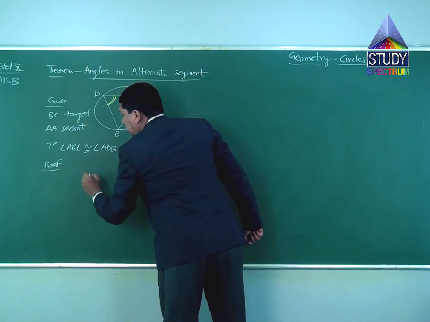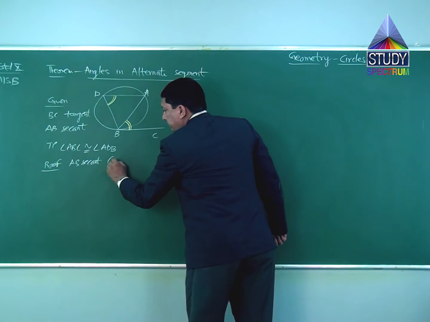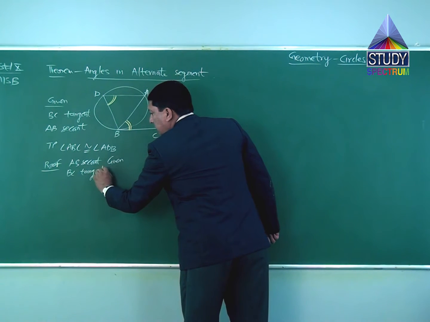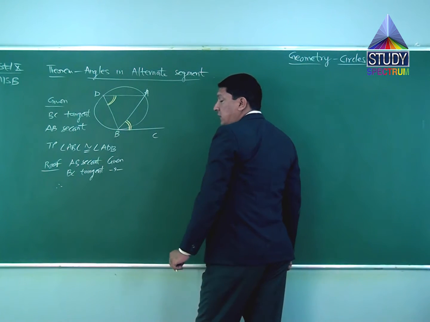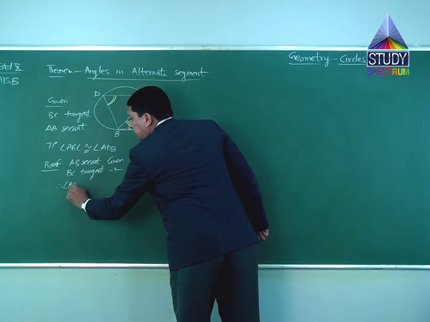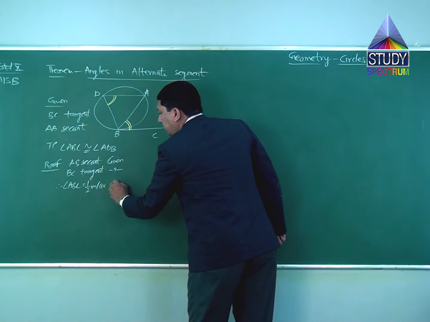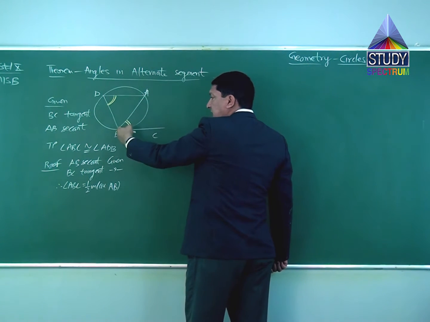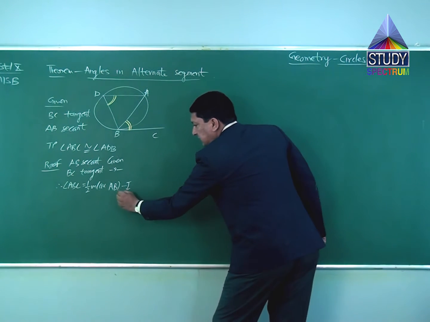In fact, this is one of the simplest proofs. AB secant, given. BC tangent, given. Therefore, I can apply tangent secant theorem. Therefore, angle ABC is equal to half measure arc AB. As it is a minor arc, I don't have to bank on a third letter. So angle ABC is half measure arc AB. Equation number 1. Reason is tangent secant theorem.